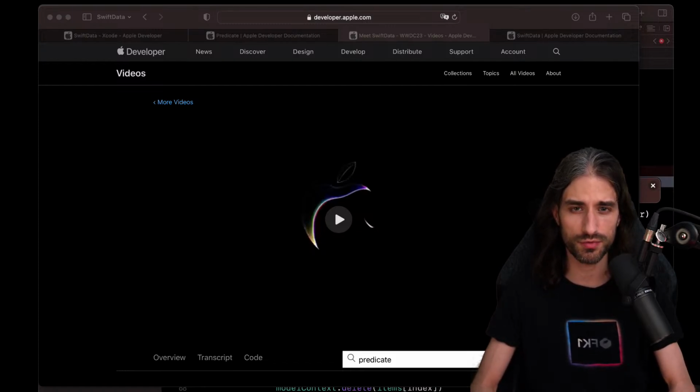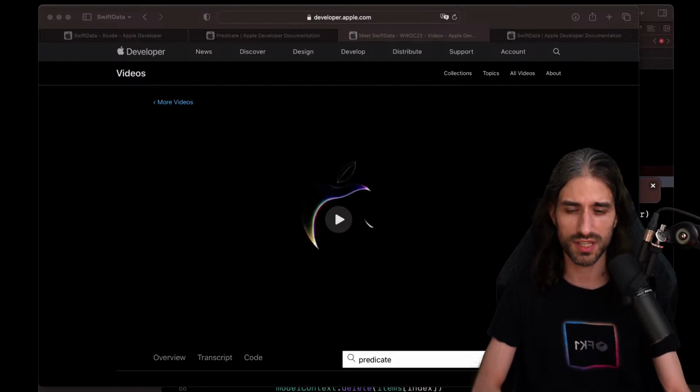It seems the integration with Swift is pretty good. The syntax to create the predicate, even though we had some bugs, there is still potential in it, in the sense that we can write predicates in Swift, but SwiftData will be able to optimize them into a query language, and so we have kind of a good compromise, at least an interesting compromise between type safety and performance. So now I guess I'm looking forward to see how it's going to get better. I do hope that it's going to get better.